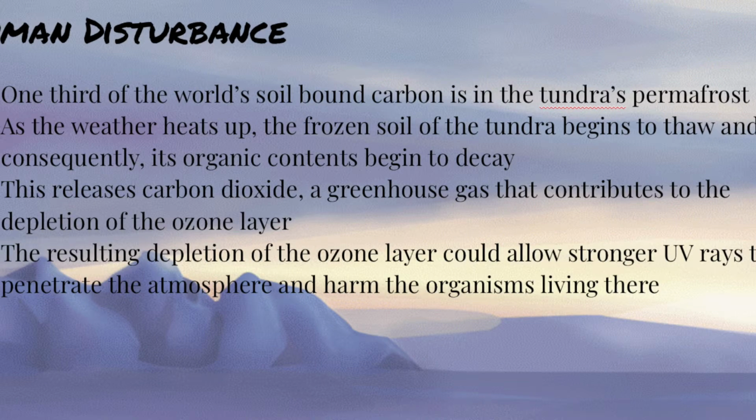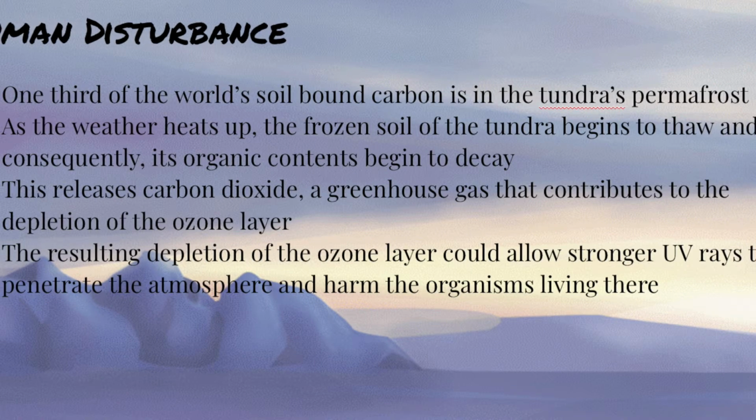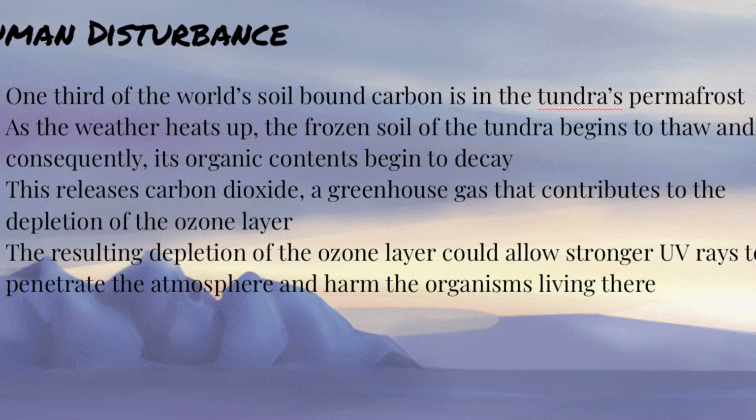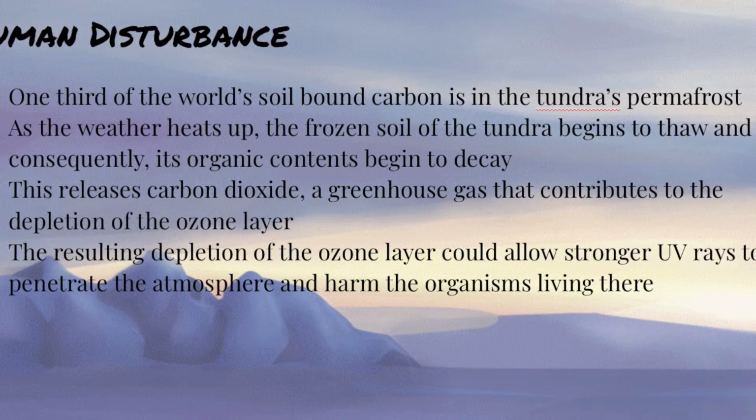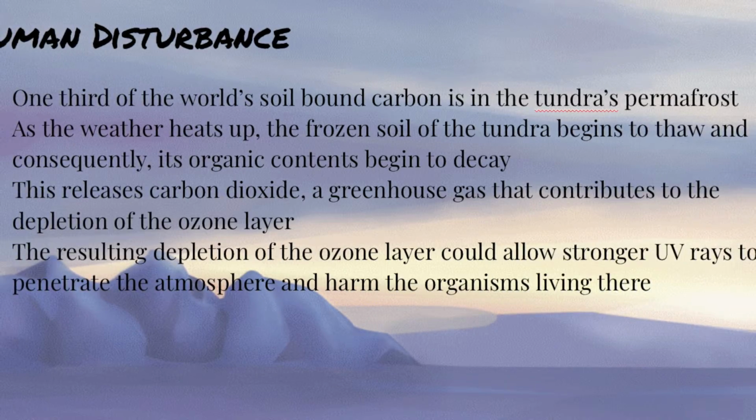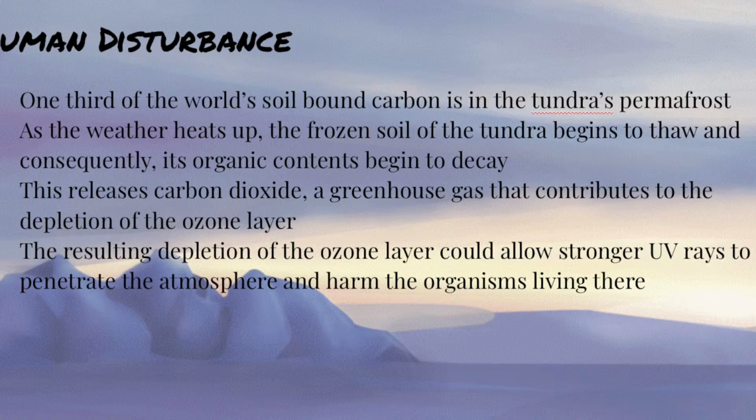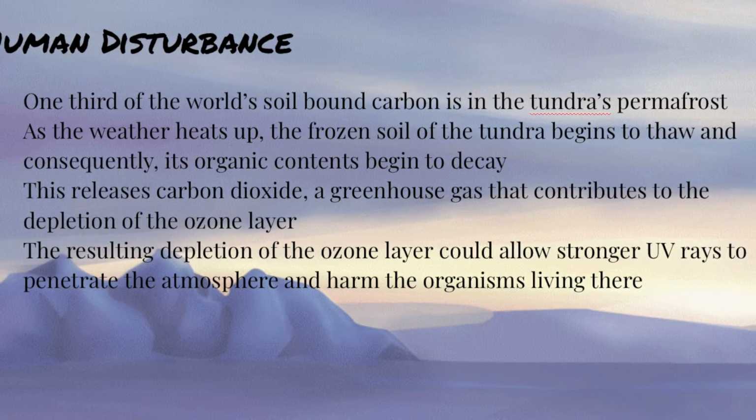Moving on to human disturbance. One-third of the world's soil-bound carbon is in the tundra's permafrost. As the weather heats up, the frozen soil of the tundra begins to thaw and consequently, its organic contents begin to decay. This releases carbon dioxide, a greenhouse gas that contributes to the depletion of the ozone layer.